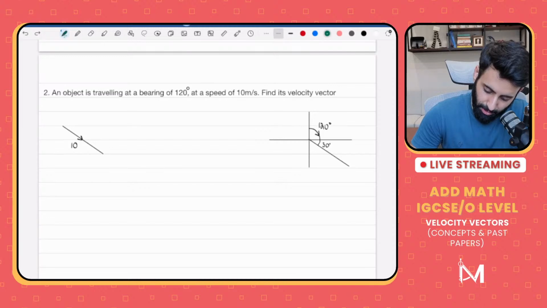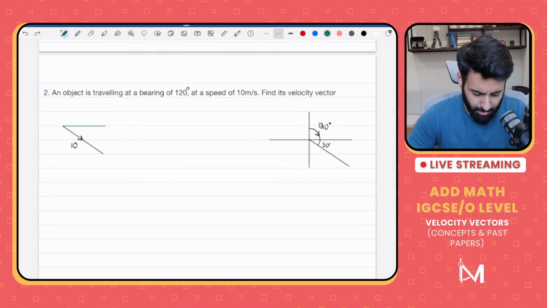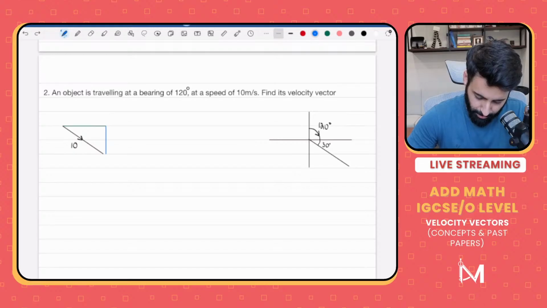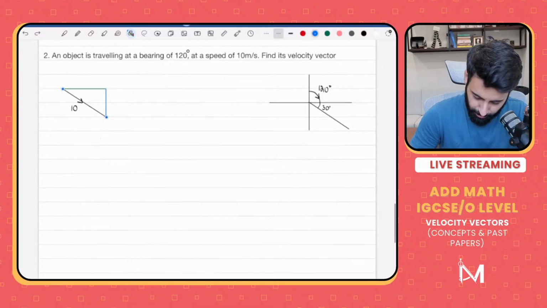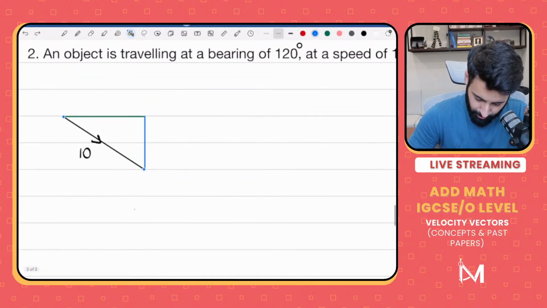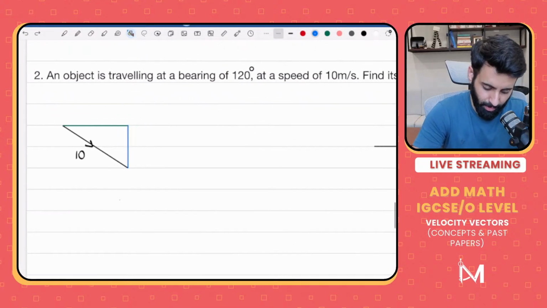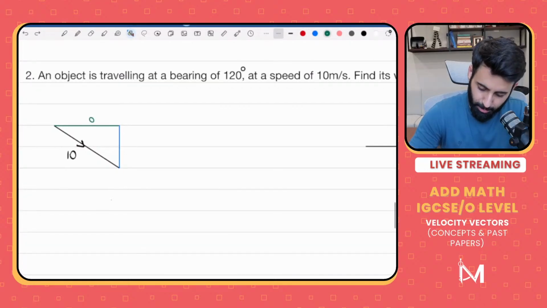Now let's draw the horizontal component with A. You can draw it with any color that you like. I'm just using two different colors so that we can distinguish. And the vertical component I will draw using a slightly different color, which is blue. There you go. Okay, now let's make a nice 90-degree triangle here. Now this is A heading towards the right, and B, which is heading downwards.